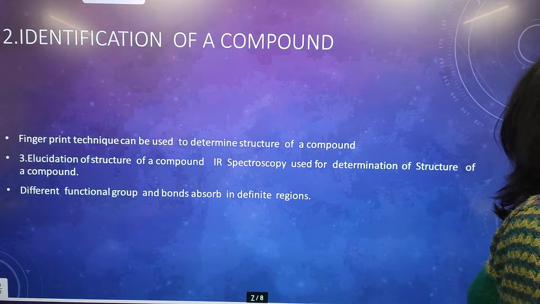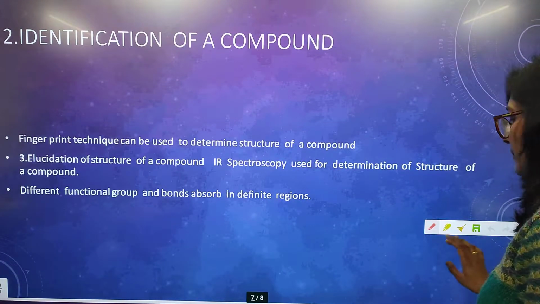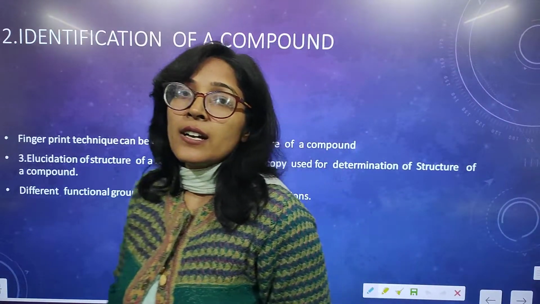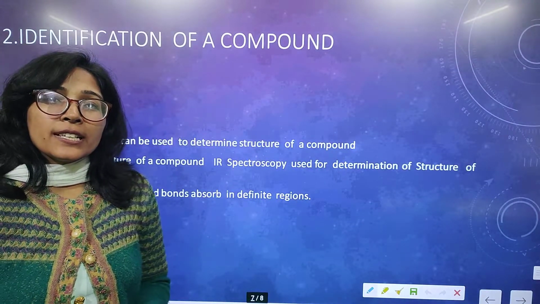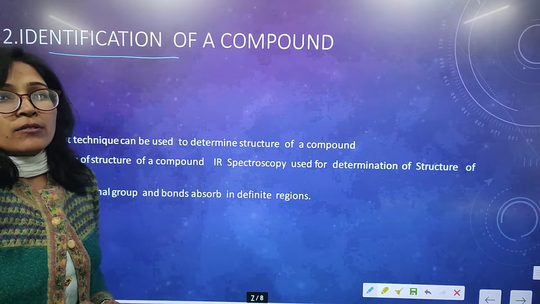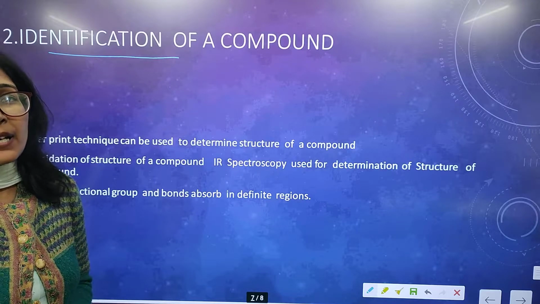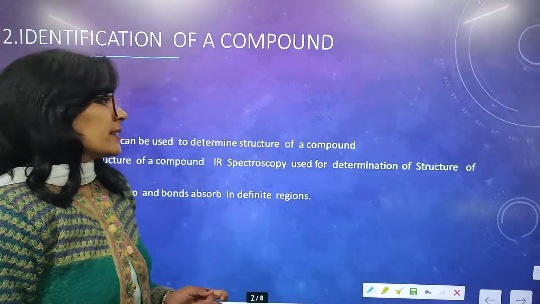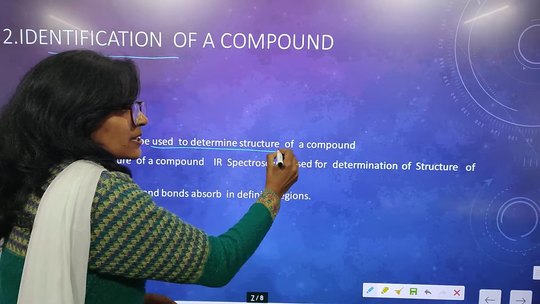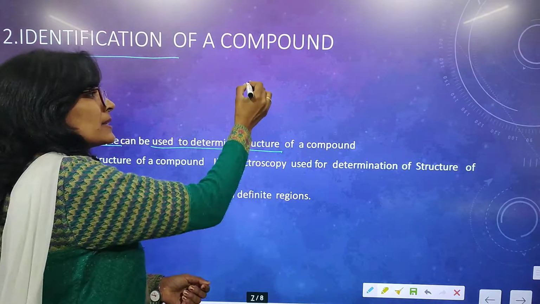We are now discussing the second application, which has both qualitative as well as quantitative aspects. This is the determination of a compound. We can identify the sample and which chemical is present in it. The fingerprint technique can also determine the structure of a compound. For example, this is our sample.